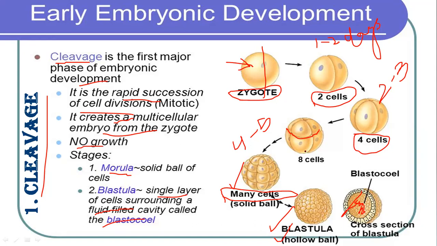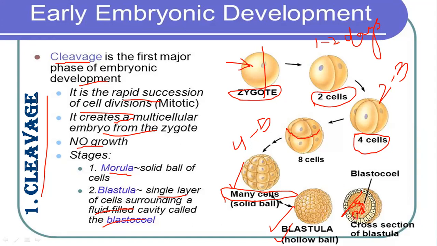Now here, the cells are going to be differentiated into different layers. The inner cell mass that is produced here is called the embryoblast, and it produces the embryo later on.